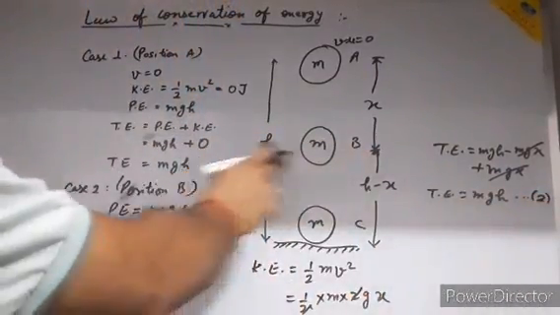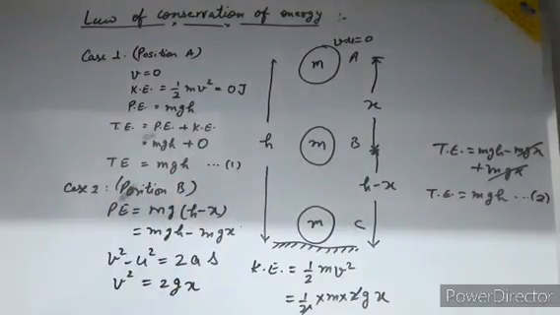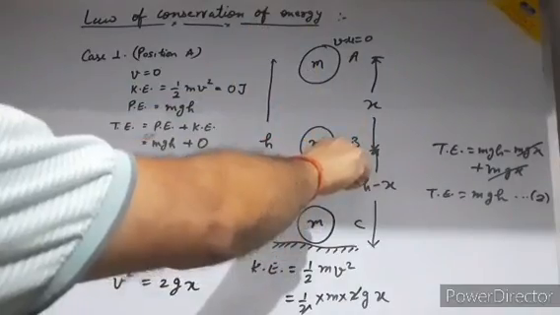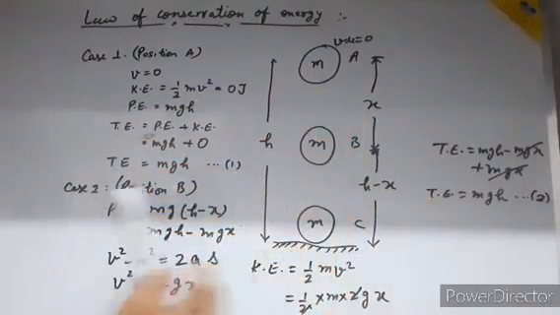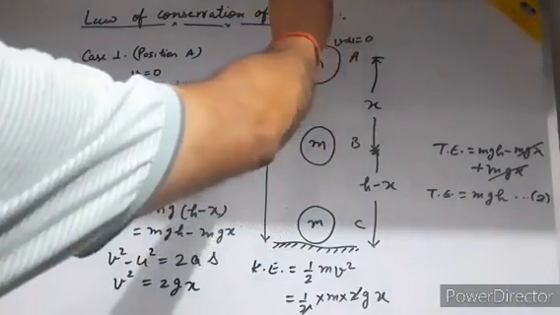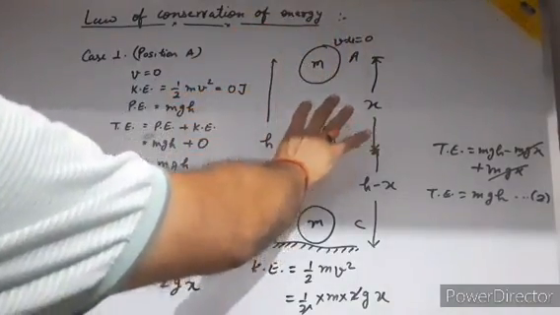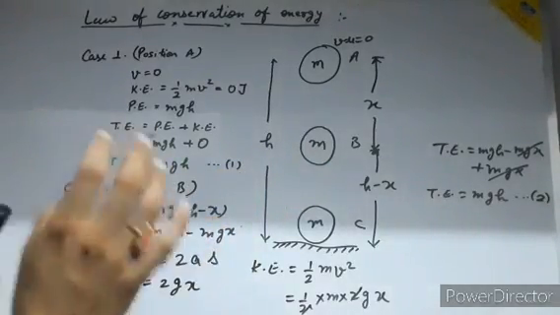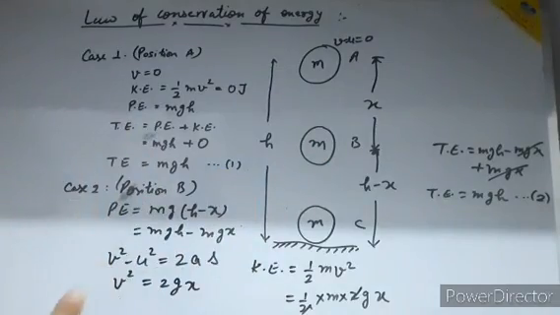Now just see case 1 and case 2. At point A, the total energy is also mgh, and at position B, the total energy is also mgh. In the law of conservation of energy, we are not saying that the kinetic energy at point A and point B will remain the same. No, potential energy or kinetic energy individually will not remain the same.